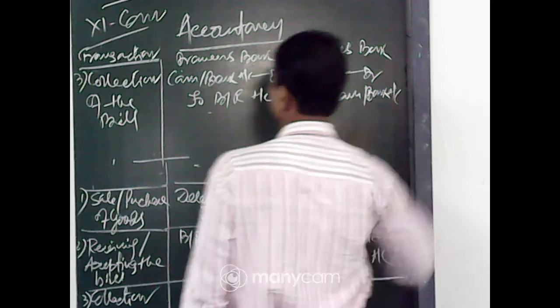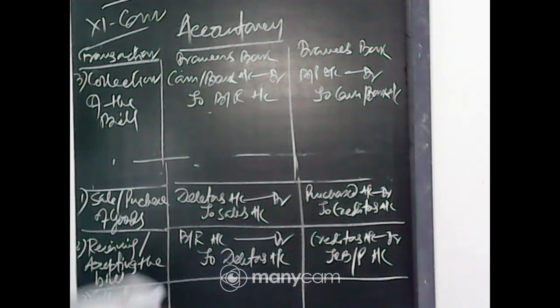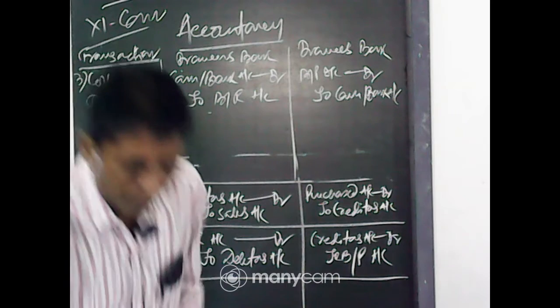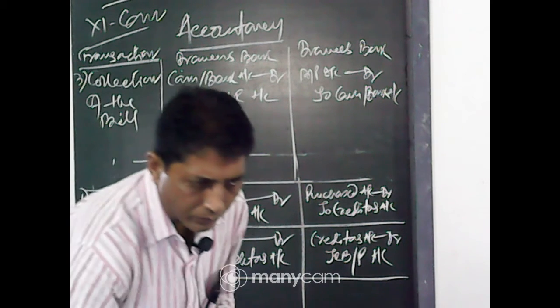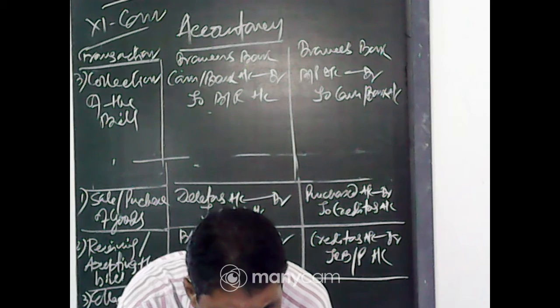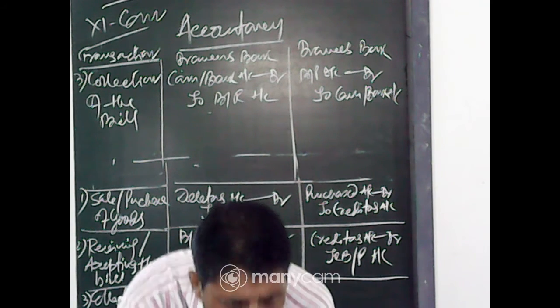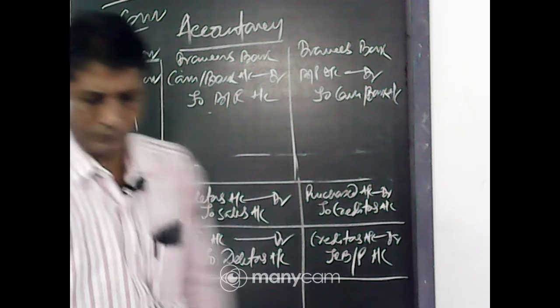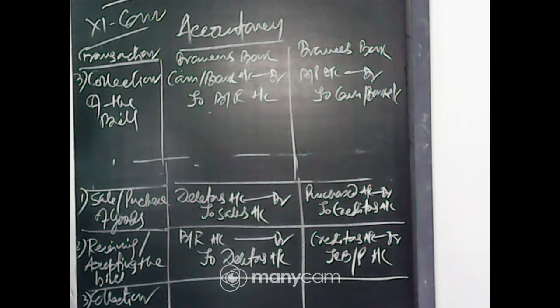Drawer's book. So now, number 1, sale or purchase of goods: debtors account debit to sales, purchase account debit to creditors. Number 2, receiving or accepting the bill: bill receivable account debit to debtors, creditors account debit to bills payable.